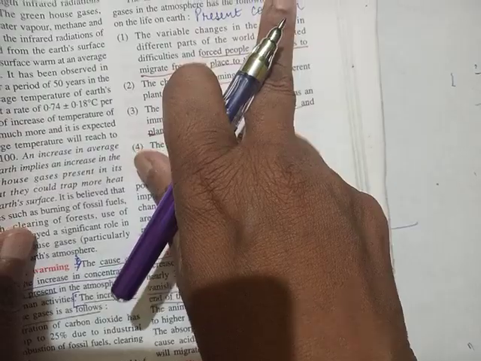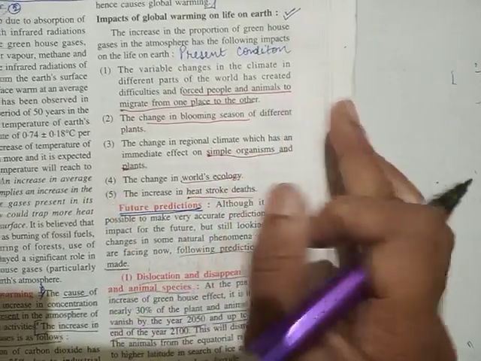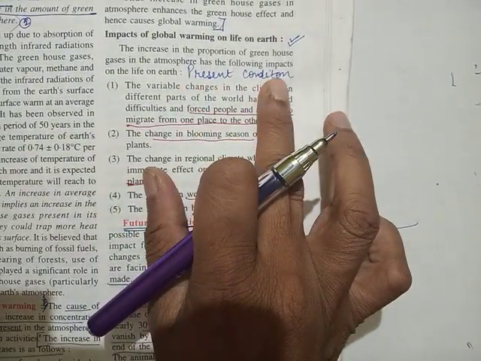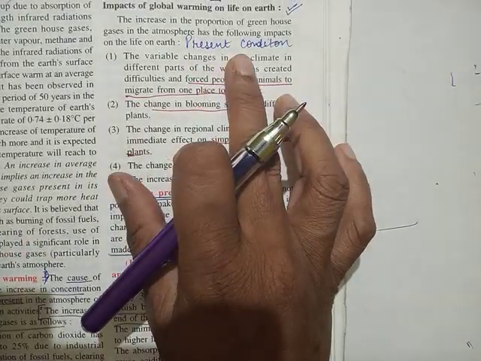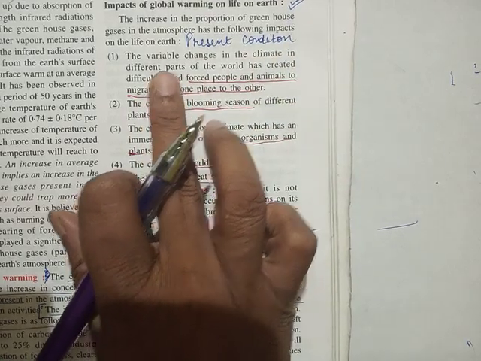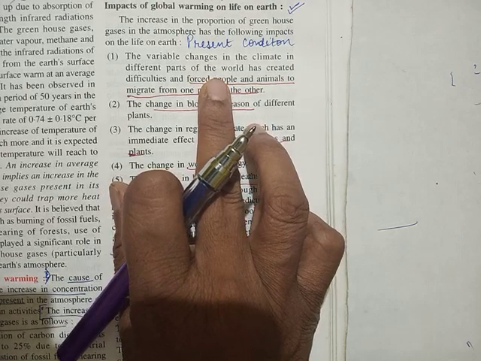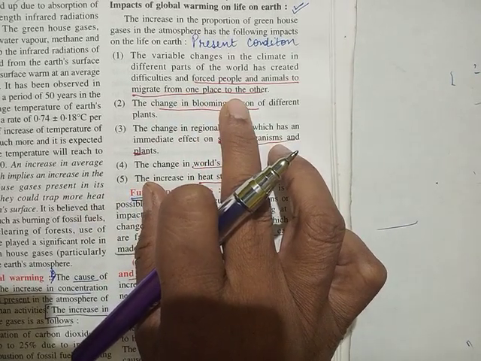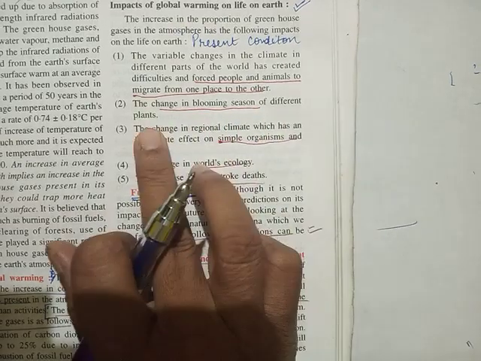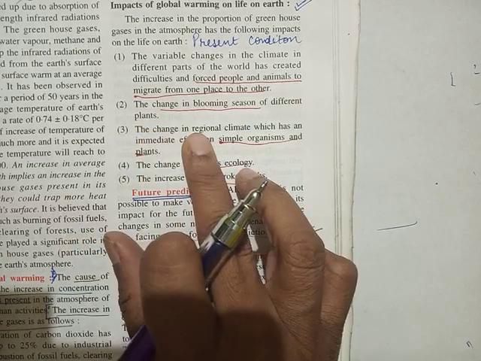Now the next thing is the impact of global warming on life on Earth. There are two things: what is the present situation because of global warming, and what are the future predictions? Present condition: because of this, climates have changed drastically. Some places have become too hot, some places too cold. It has forced people and animals to migrate from one place to another. Second, change in blooming season of different plants. Spring season, autumn, everything has a change.